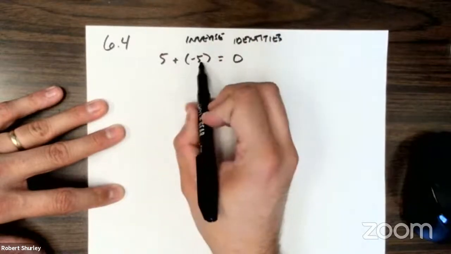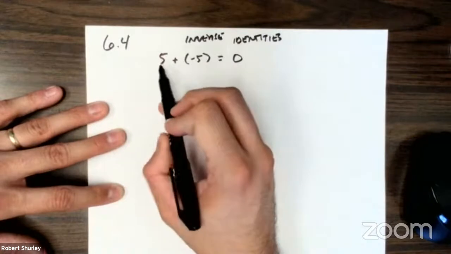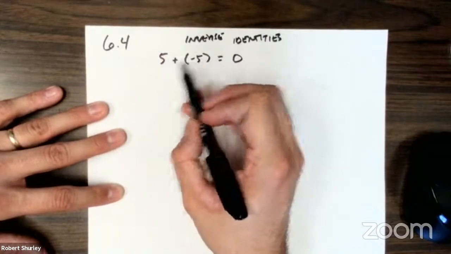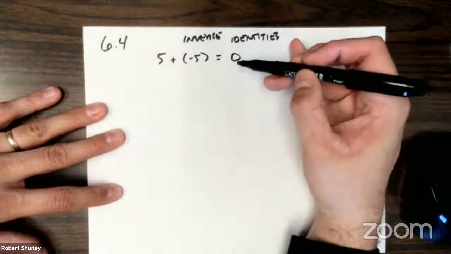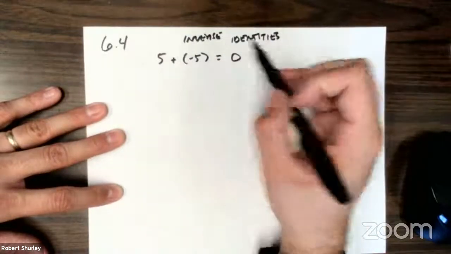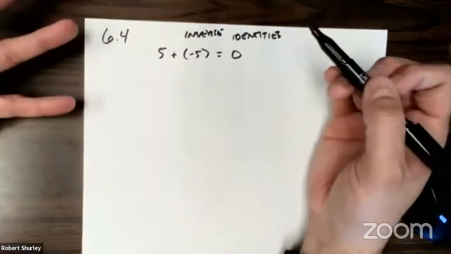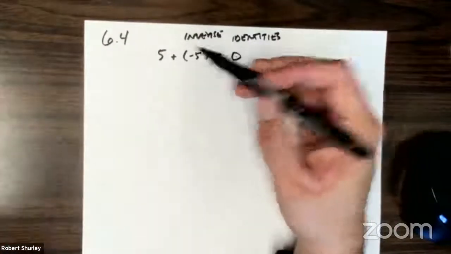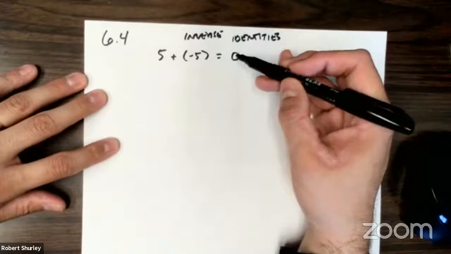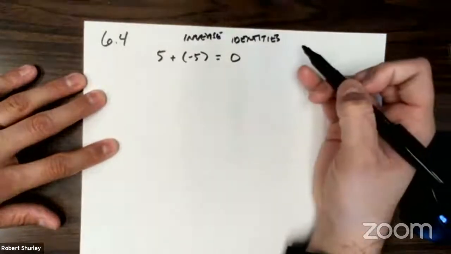So with addition, you just did an opposite sign, right? If it was 5, the inverse would be -5. If it was like -3, the inverse would be +3. And the reason 0 is the identity is because with addition, when you add 0, nothing changes, right? If you had 5 plus 0, it would give you 5. So the identity just does not change with the operation.